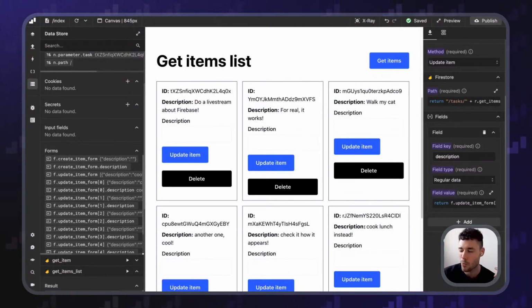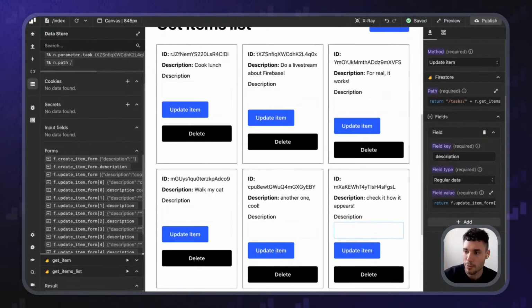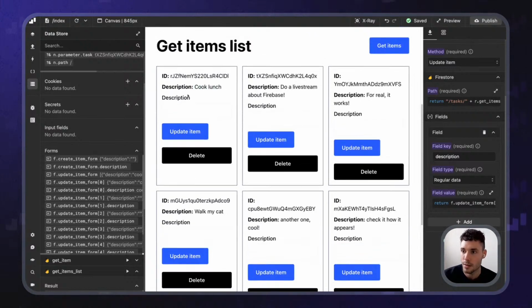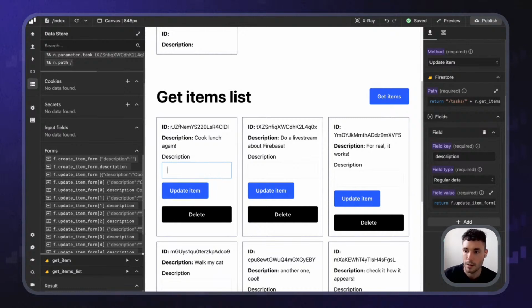And because somehow Firebase is distinguishing between capital letters and lowercase letters, it's changing the sorting. Let me put it in here like that. So cook lunch again like that.